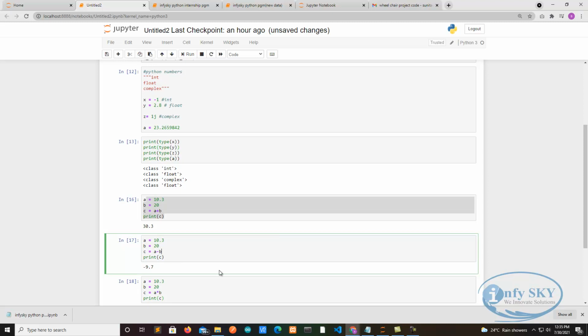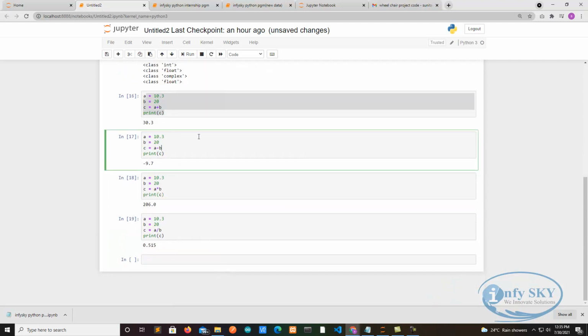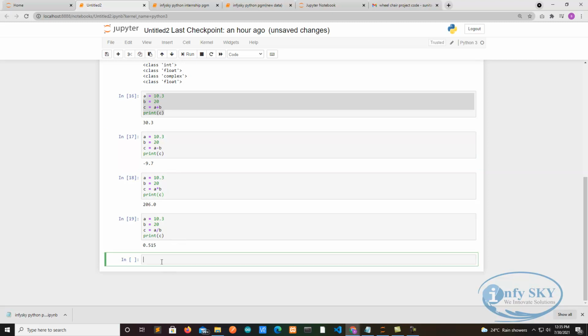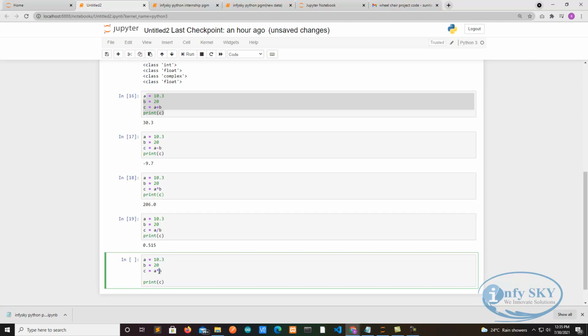Suppose you want all of addition, subtraction and multiplication in one program only, that also we can do. We just need to change the variables. See here, I'll take plus, then the same, Control C, 4 times.